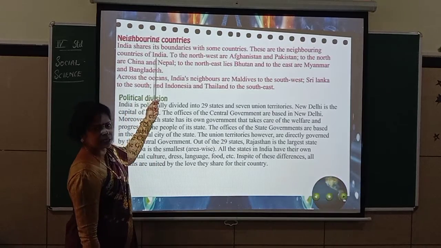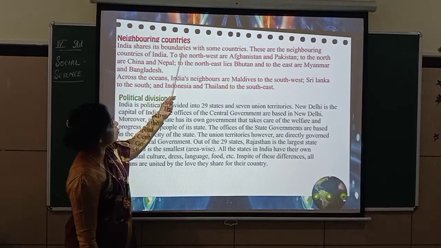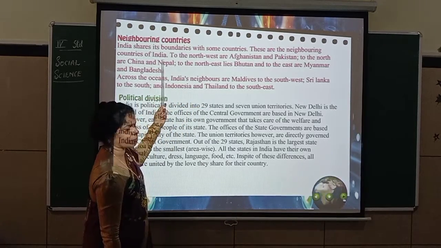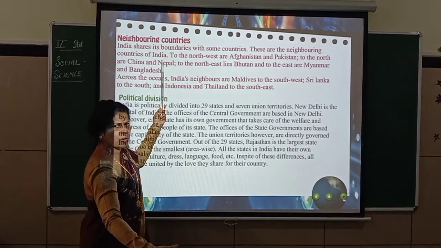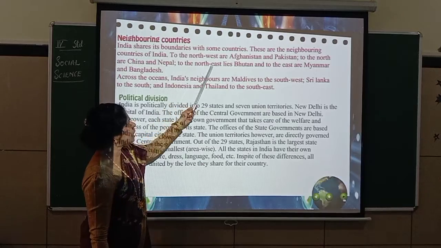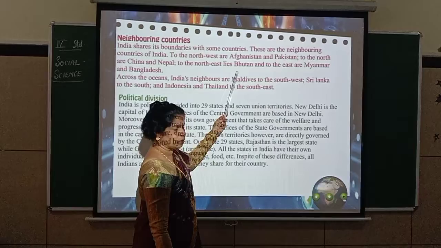Now, neighboring countries. So which are the neighboring countries of India? Let us see. India shares its boundaries with some countries. These are the neighboring countries of India. Means the next countries to our India is called as the neighboring countries. To the northwest are Afghanistan and Pakistan. So in the northwest. So you know this.